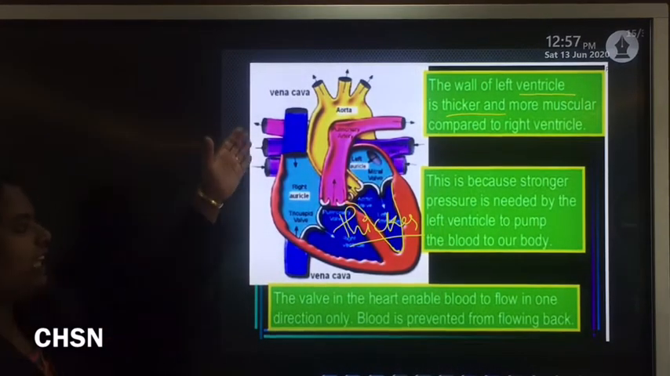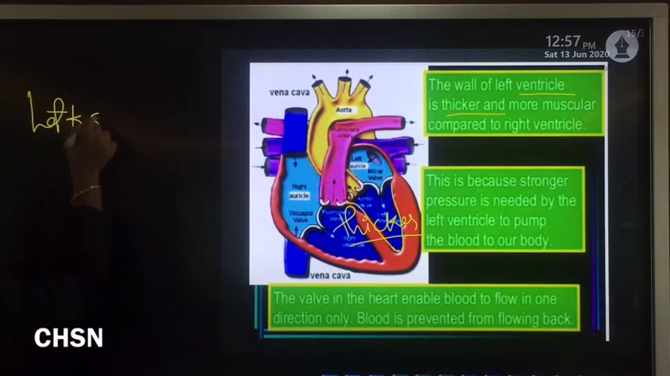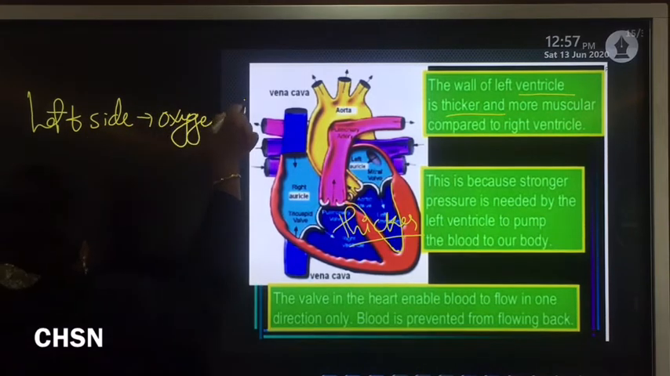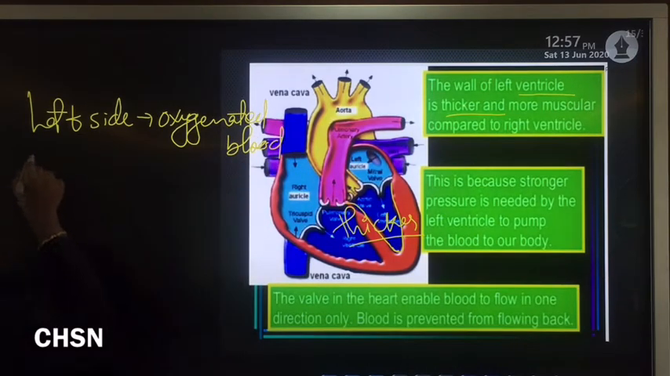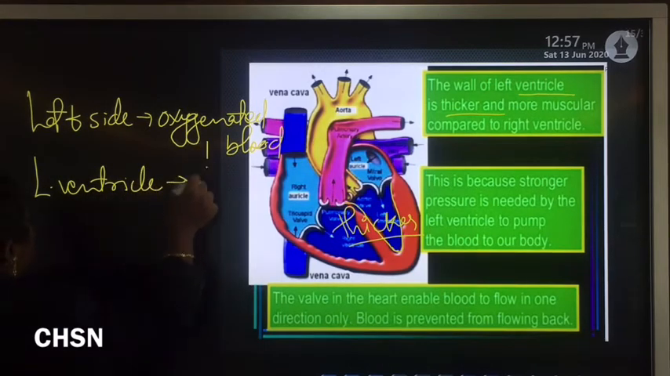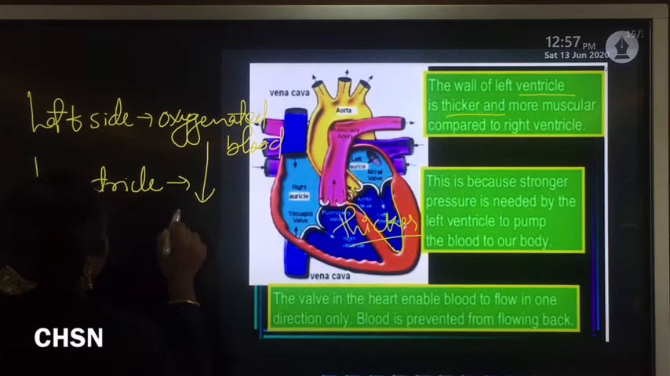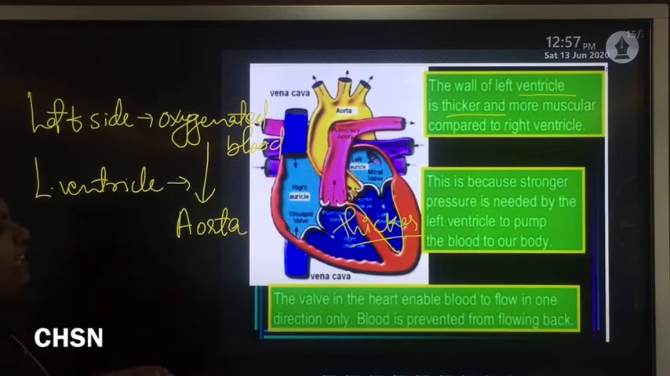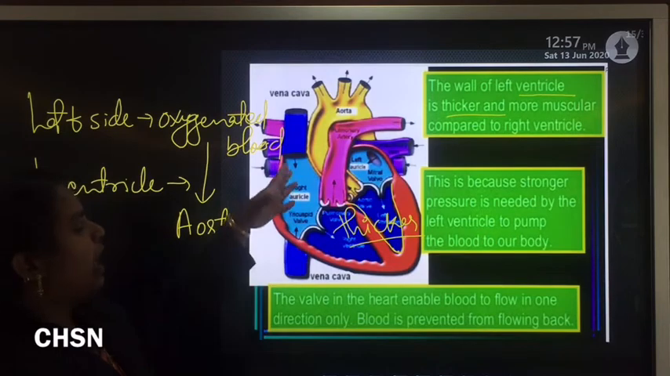Because the left side of the heart consists of oxygenated blood. From this left ventricle, the oxygenated blood is supplied to the aorta. So more pressure is needed by this left ventricle to pump that blood to the aorta.